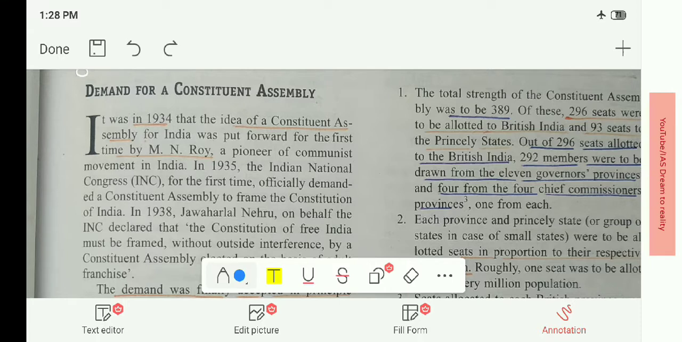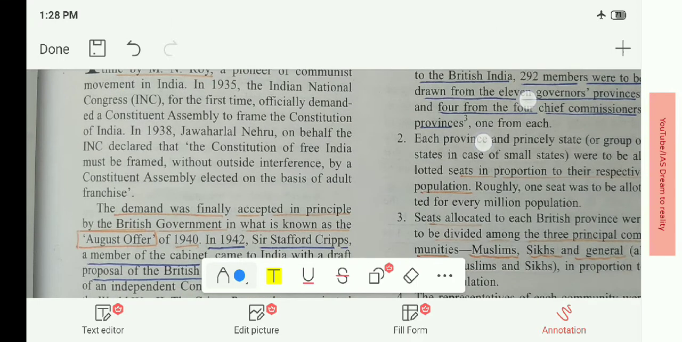The first concept is the demand for a constituent assembly. When did this demand emerge, when did the idea that a constituent assembly should be formed for free independent India emerge? It was for the first time in 1934. The Communist Party pioneer, the veteran M. N. Roy, demanded for the first time that there should be a constituent assembly for independent free India. Then in 1935, the Indian National Congress for the first time officially demanded a constituent assembly to frame the constitution of India.